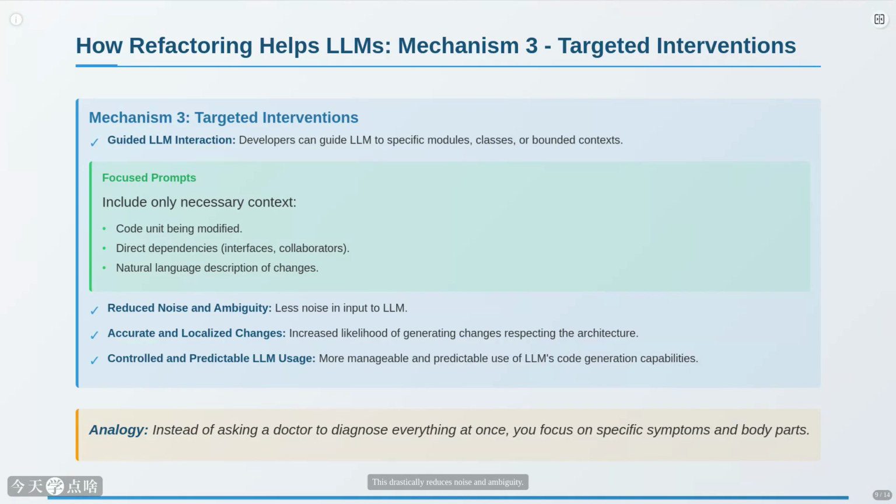This drastically reduces noise and ambiguity. It's like asking a doctor to examine a specific symptom, not the whole body at once. This focused approach makes the LLM's changes more accurate, localized, and respectful of the existing architecture. It gives us more control over the LLM's actions.